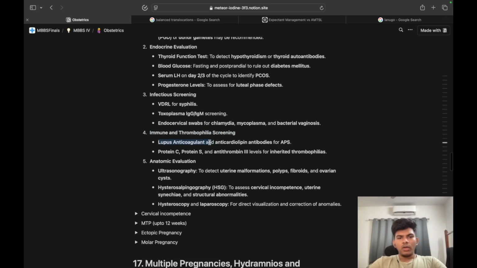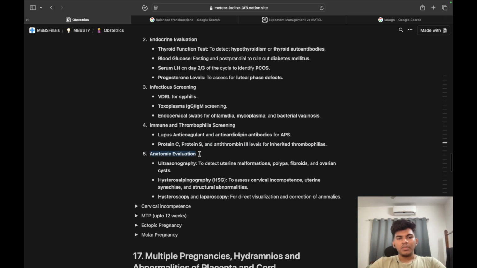Next, coming to immune and thrombophilia screening. So lupus anticoagulant, anticardiolipin antibodies for antiphospholipid antibody syndrome. Then there is protein C, protein S, antithrombin 3 for inherited thrombophilias. And then anatomic evaluation, ultrasonography to detect uterine malformation, polyps, fibroids and ovarian cysts.